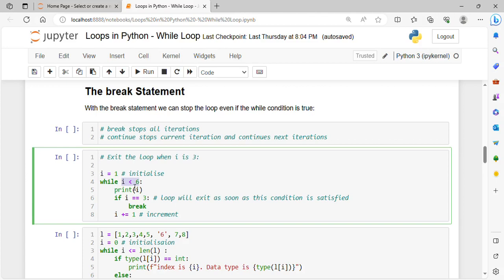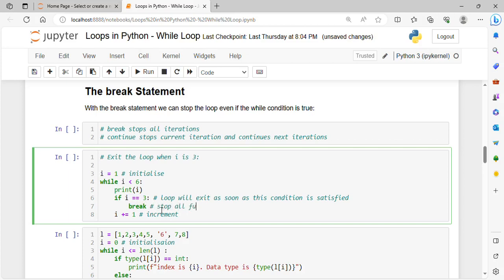So 1 will be printed, because we are printing I, so initially I equals 1, so 1 will be printed, 2 will be printed for the next iteration, 3 will be printed for the next iteration, but after that, this condition becomes true when I equals 3. So as soon as this becomes true, there is a break here. This will stop all the further iterations.